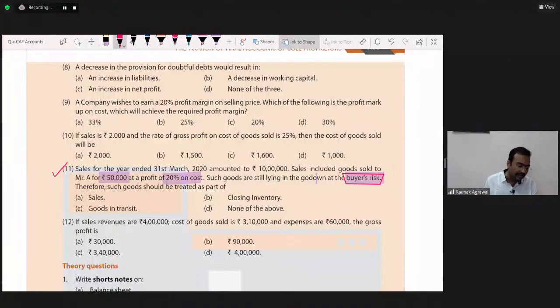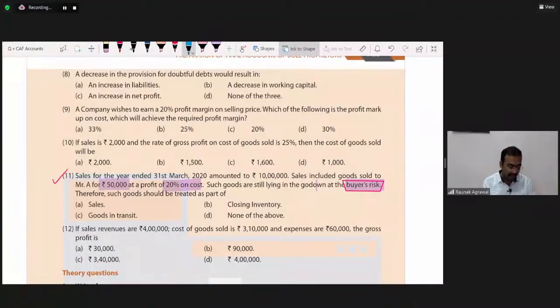Quickly comment. What should be the answer? Sales, closing inventory, goods in transit, or none of the above? Comment the answer as well as the reason. I don't want only the A, B, C or D. I want the answer plus the reasons. So this 50,000 lying, should it be treated as sales or closing inventory? Quickly comment.